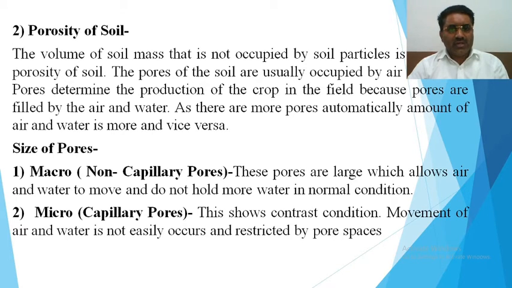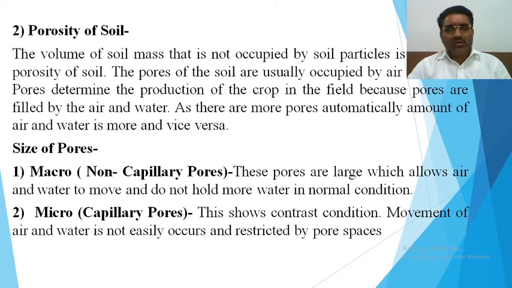The pores of the soil are usually occupied by air and water. Pores determine the production of the crop in the field because pores are filled by air and water. As there are more pores, automatically the amount of air and water is more, and vice versa. Porosity means gaps in the soil particles. How much gap there is in the soil determines the proportion of air and the proportion of water in the soil.